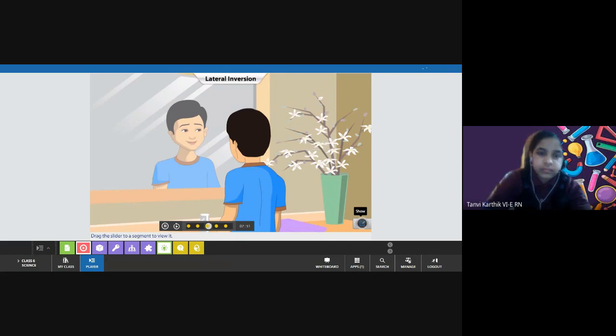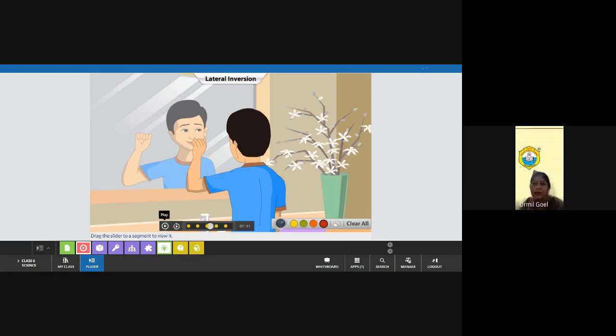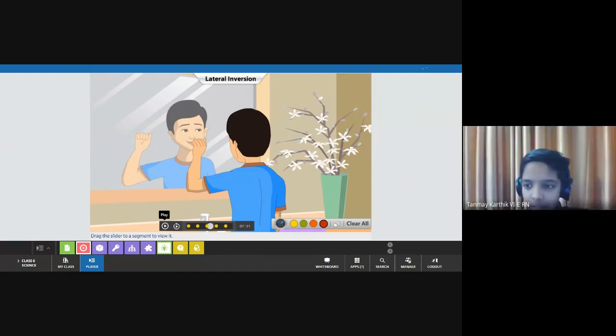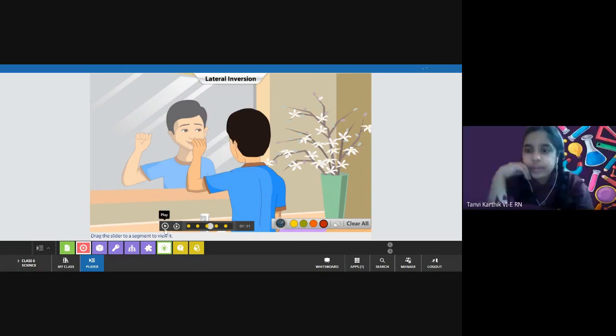Stand in front of a plane mirror and raise your left hand. What do you see in the mirror? What do you see when you stand in front of the mirror? Yes, our own reflection. We see our reflection or image. Okay. Now, when you raise your left hand like this, it becomes the dash hand of the image. Which hand? Right hand.